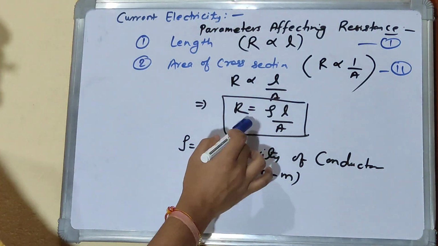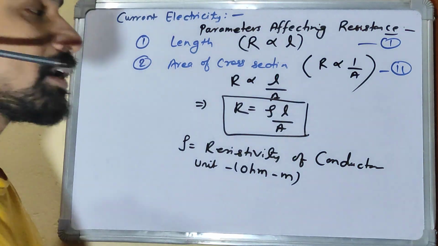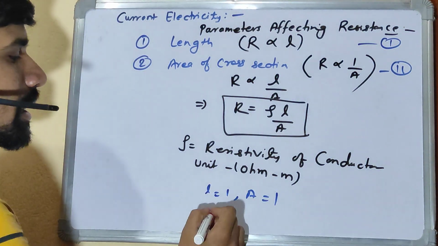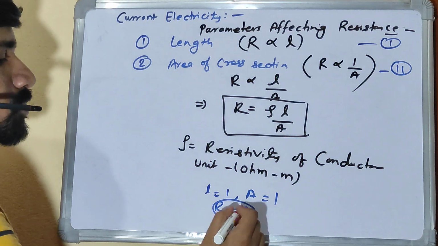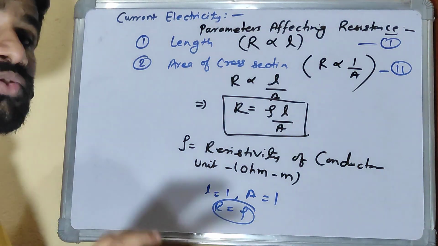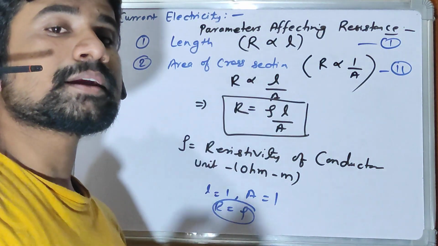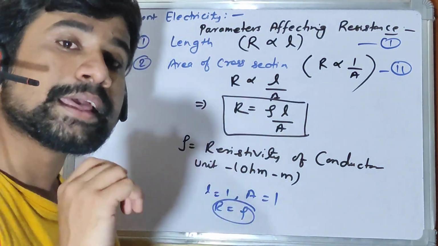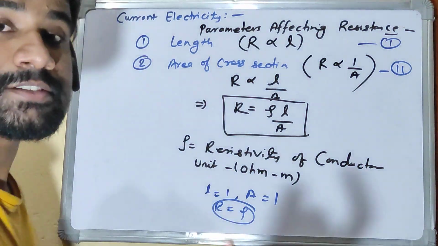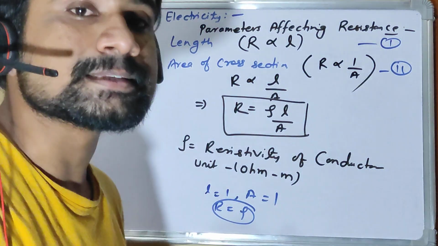You see the expression R equal to rho L by A. If L is 1 and A is 1, R becomes equal to rho. So rho equals R. Right. So if the length of any conductor is 1 meter and area of cross section is 1 meter square, then the resistance offered by that conductor is resistivity.